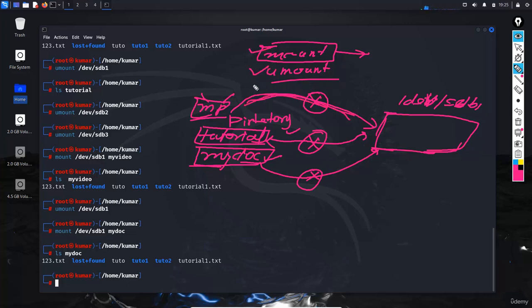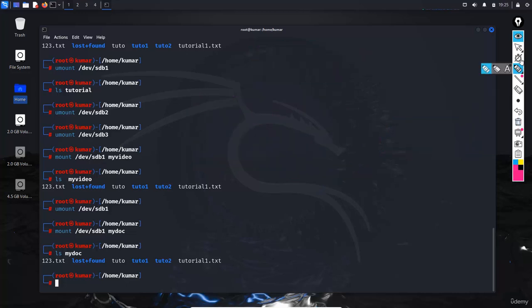Getting my point? So that is the reason: to break this link, use umount, and to create this type of connectivity, use mount. So the mount command requires two things: the partition name and the directory name, which is the mounting point. Do you understand creating the partition, mounting and unmounting? If you understand, write yes.